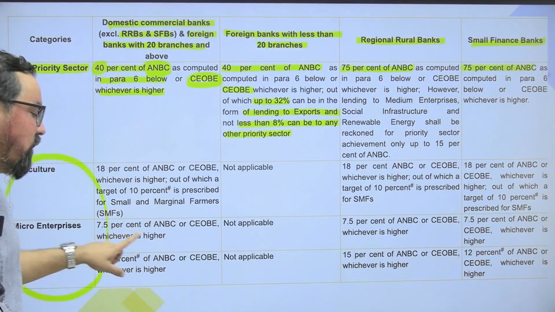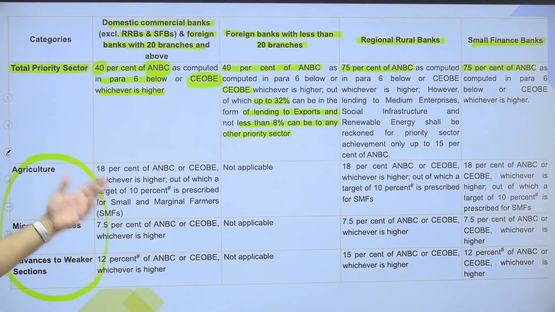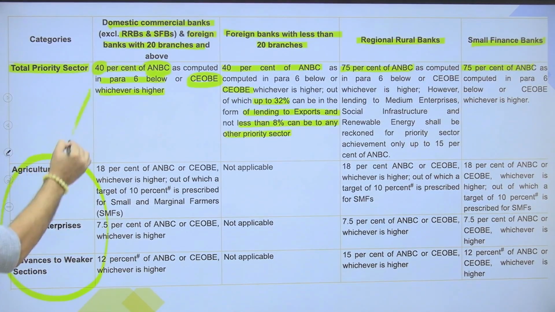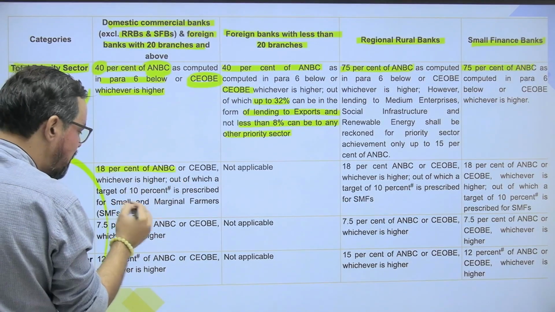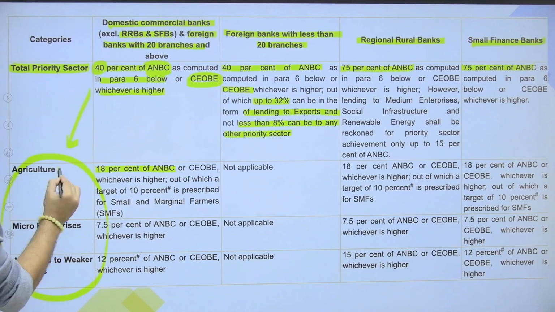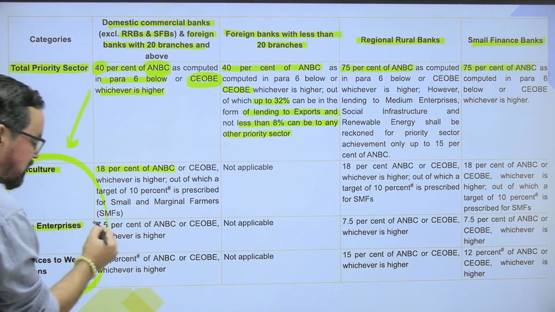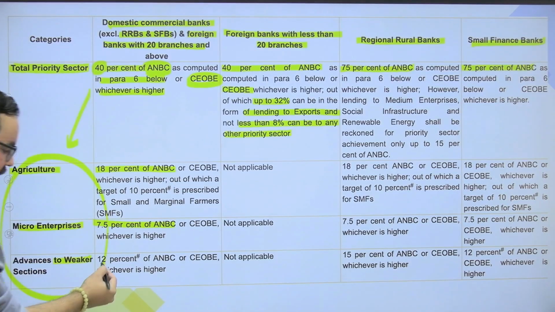And 7.5% for MSME और आपका 12% for weaker section, right? So these are the sub norms which link with this particular rule. So 18% is linked to agriculture. Micro enterprises, it is 7.5%, and for the weaker section, other category, it is 12%.